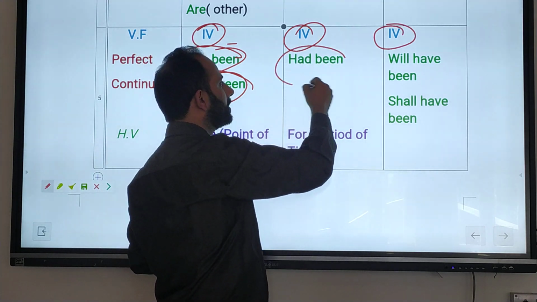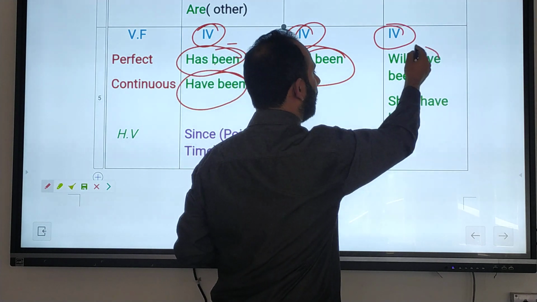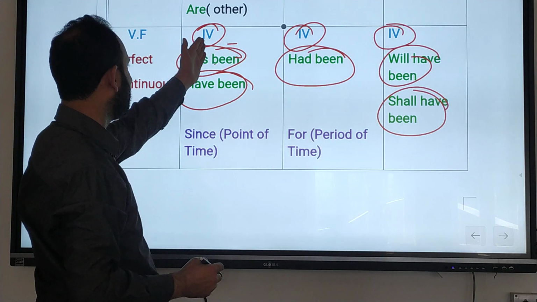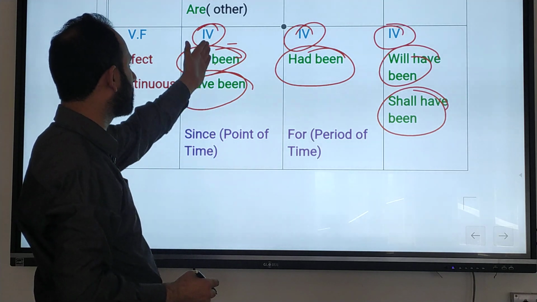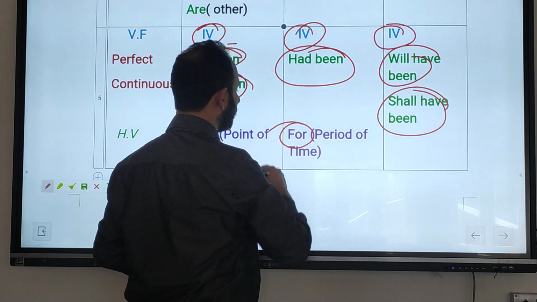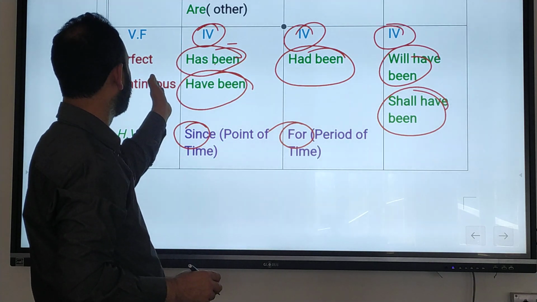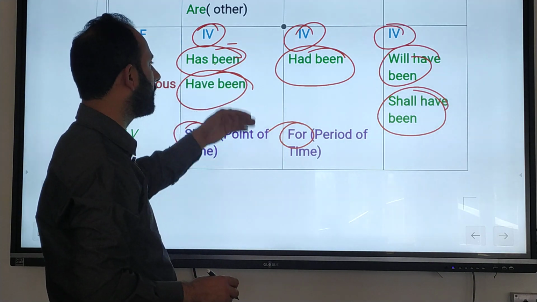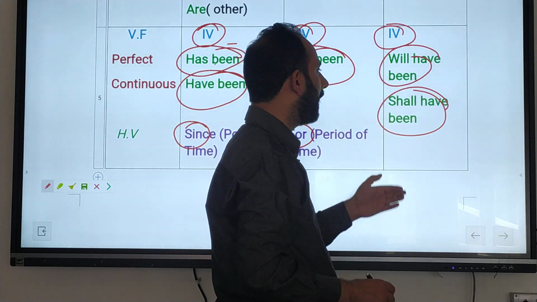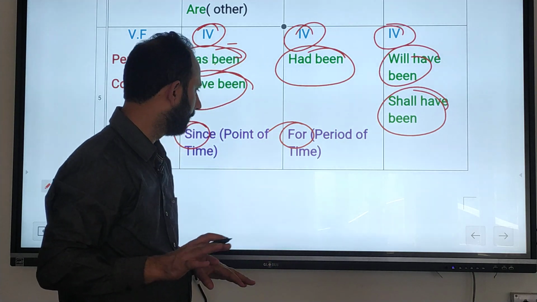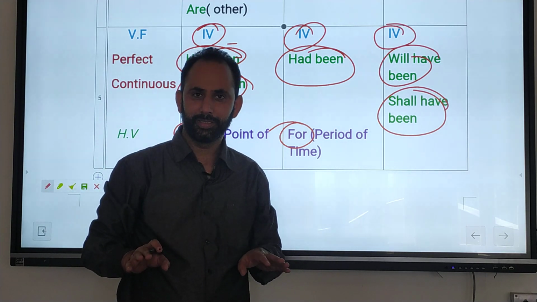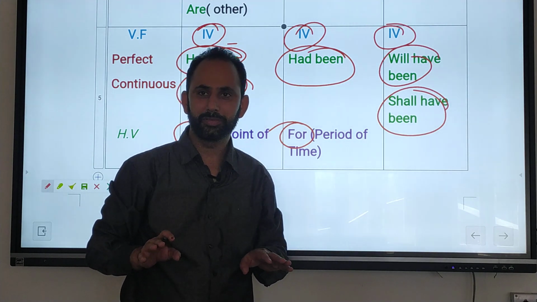Had been, where we use had, there we use had been. Will have been and shall have been. That is, with present perfect continuous, has been, have been plus fourth form and since and for. With past perfect continuous, had been, and with future perfect continuous, fourth form, will have been, shall have been, since and for. Okay. Any doubt? Is it clear to you now?